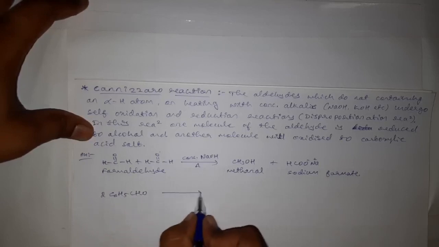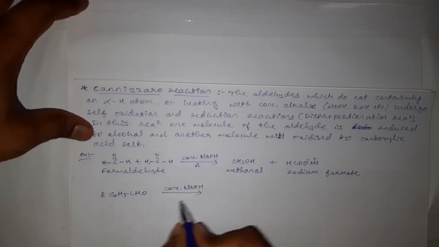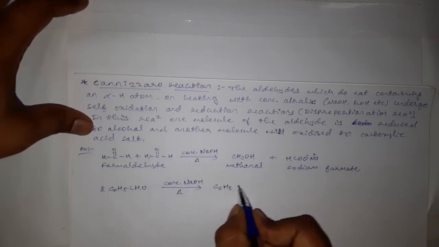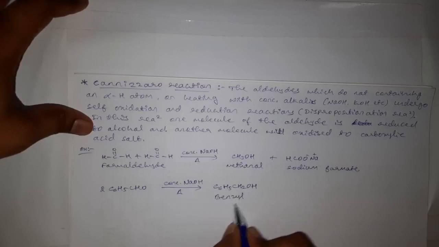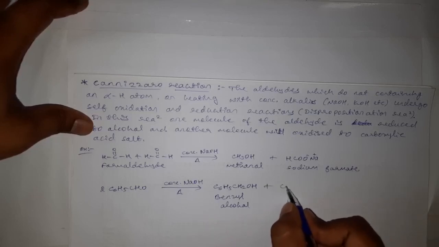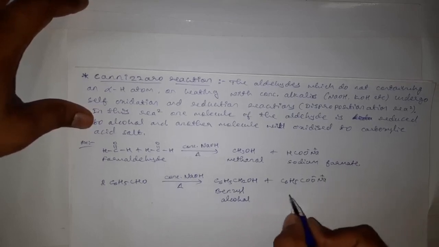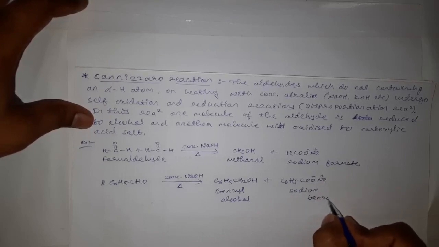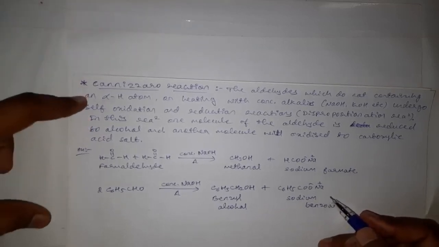Like this we can write for benzaldehyde, C6H5CHO. This also has no alpha hydrogens. When it is heated in presence of concentrated sodium hydroxide, one molecule will be reduced to form the corresponding alcohol, C6H5CH2OH. This is benzyl alcohol, correct? And another molecule will be oxidized to C6H5COO minus Na plus, that is the sodium salt of benzoate, sodium benzoate, correct? This is an example of the Cannizzaro reaction.